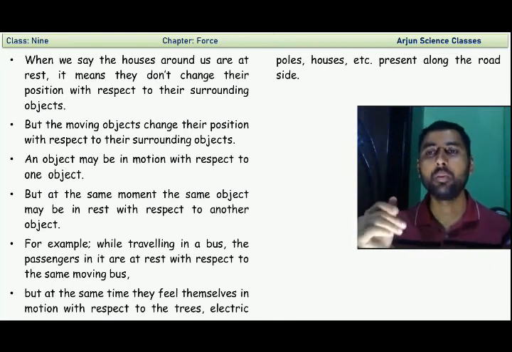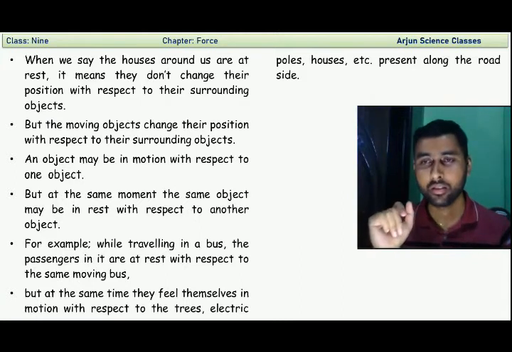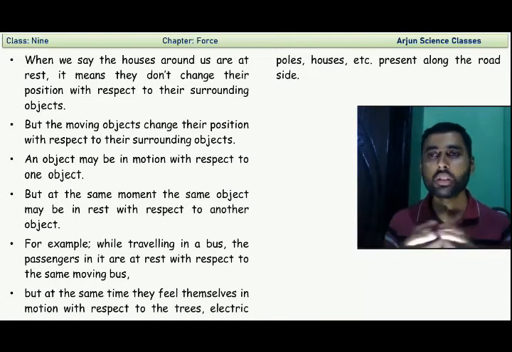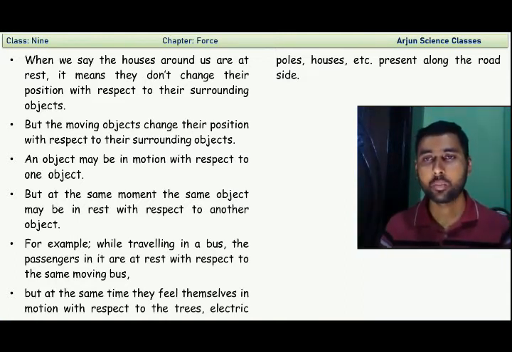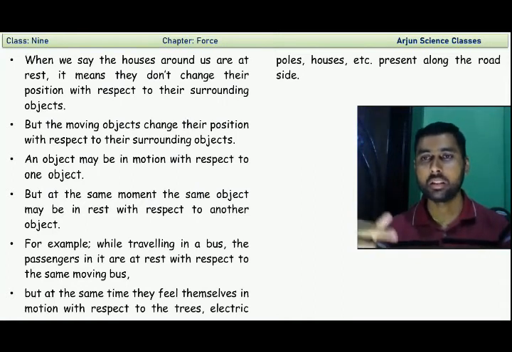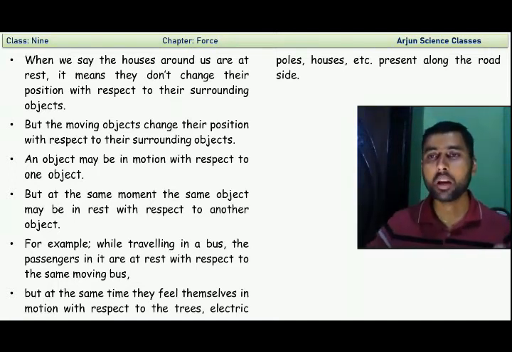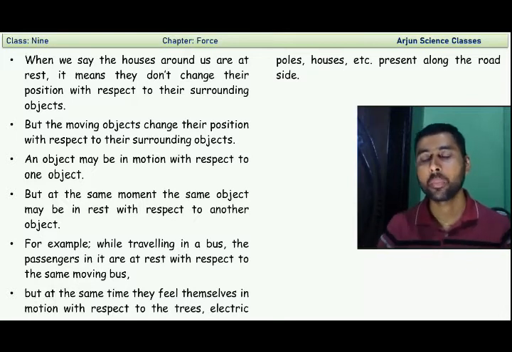I have told you. But when you are traveling in a bike, car, or any other vehicle, at that time it is very difficult to define rest and motion of your position, because there is no change in the distance between you and the other passengers in the bus while you are traveling. But at the same time your position is continuously changing with respect to the objects present in the surrounding. If you are traveling in a bus, your distance to the trees outside the bus is changing, your distance to the electric poles is changing, and with every object on the road it is changing. But among the passengers inside that same bus, your position looks the same.